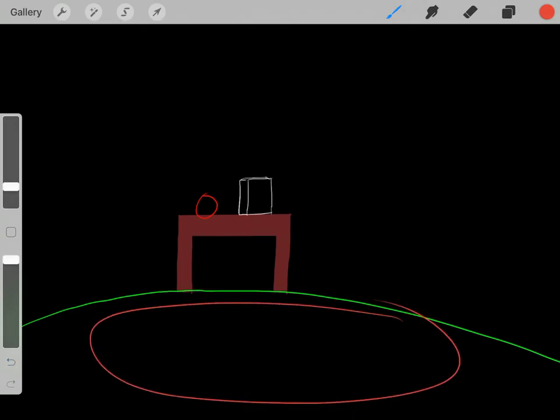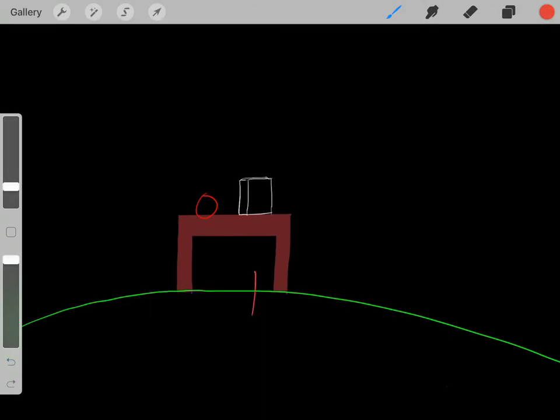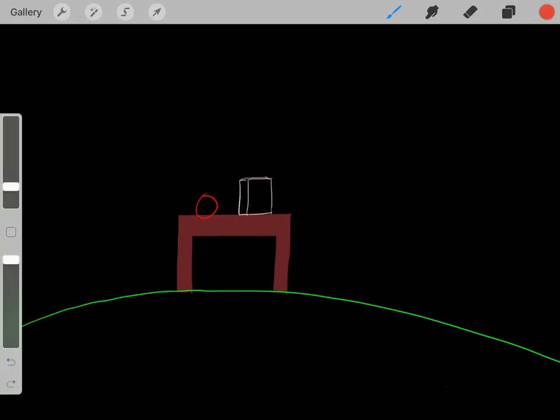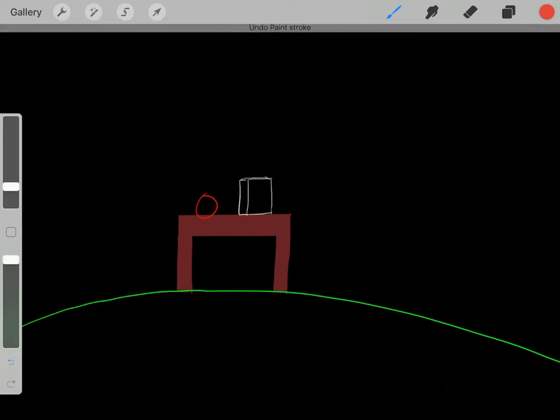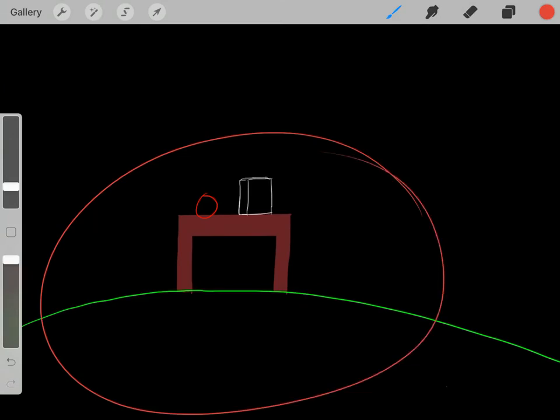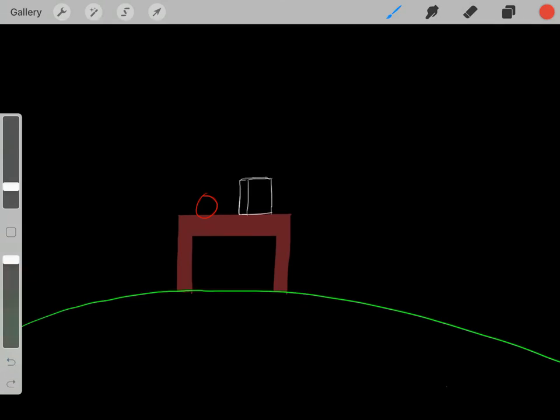Because the earth has such a large mass, its gravitational force is stronger. So that's why they accelerate towards each other. Because the ball and the book have such small masses, they have very weak gravitational forces. But just remember that all objects with mass feel attractive forces towards each other.